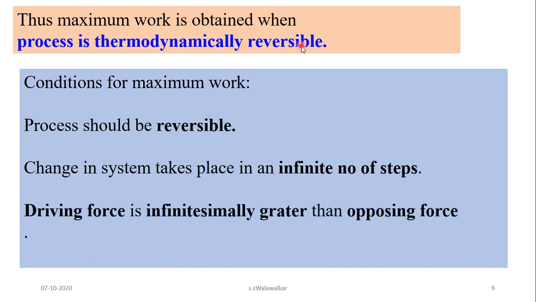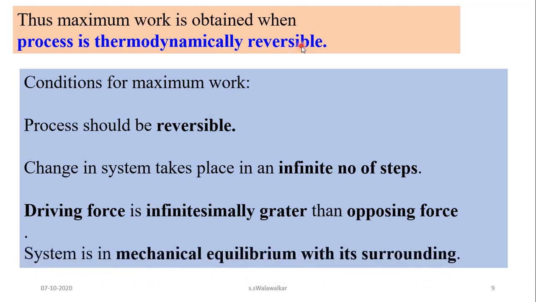And this is possible when the driving force is infinitesimally greater than the opposing force. That means the difference between driving force and opposing force is infinitesimally small, then we will get maximum work. And whenever such a condition is there, the system attains mechanical equilibrium with its surroundings, and in such a condition we can get maximum work.